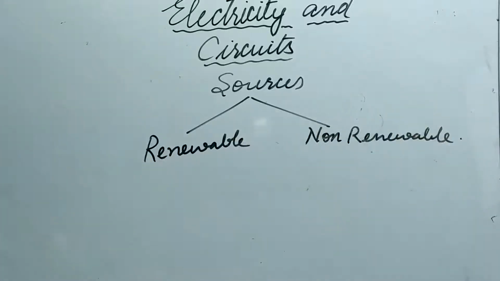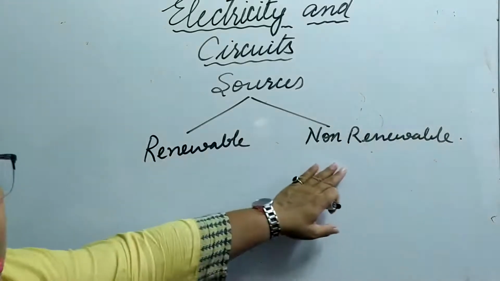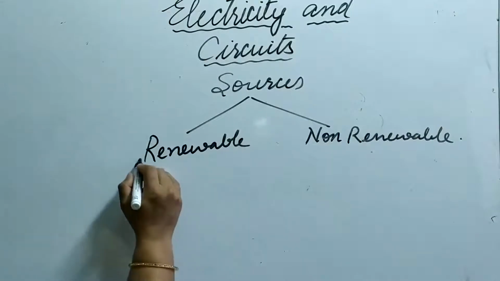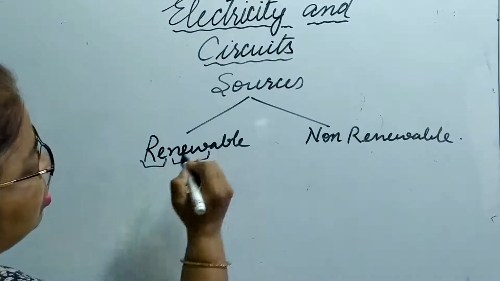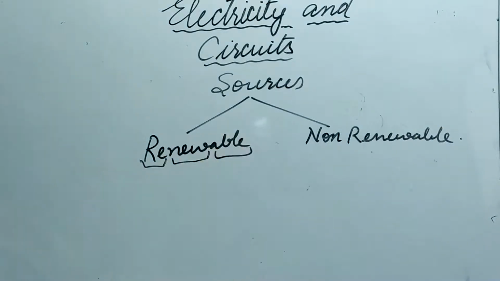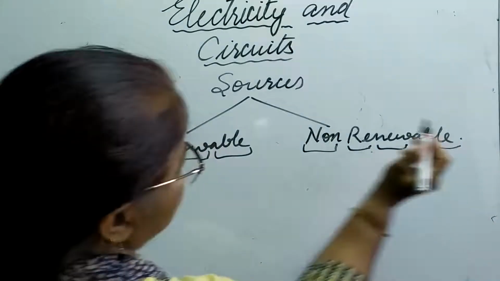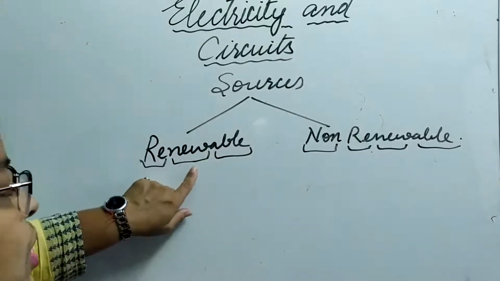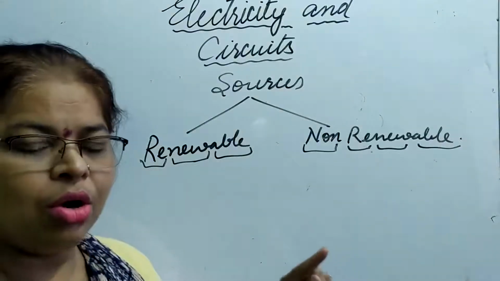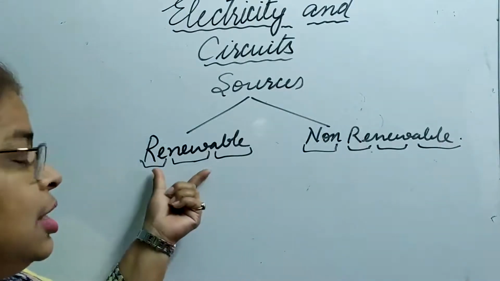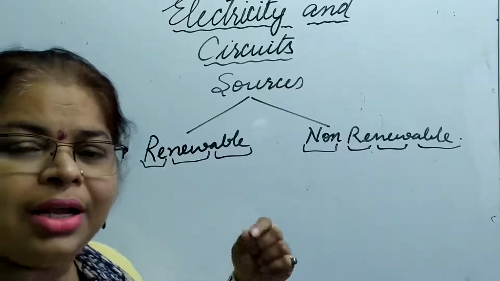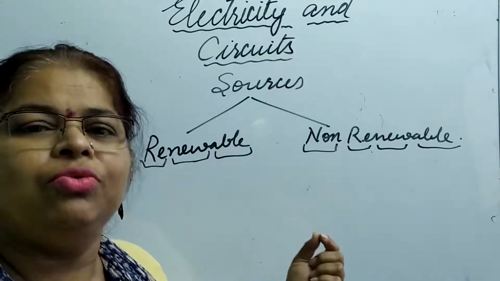What is the meaning of renewable? It means that on consumption, when the energy has been used, we can get it again in a new form.